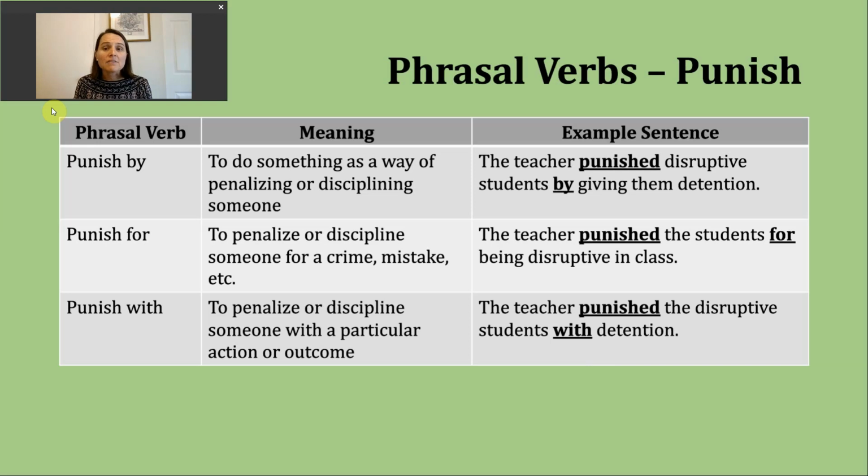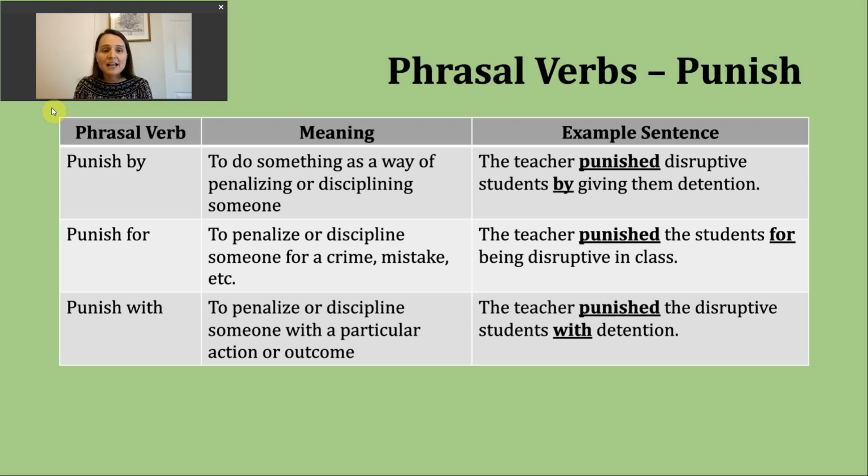When you see this phrasal verb or hear it being used, punish by, it's really common to see a gerund after it. So that ing form, giving, here might look like a verb, but it's functioning like a noun in this sentence.